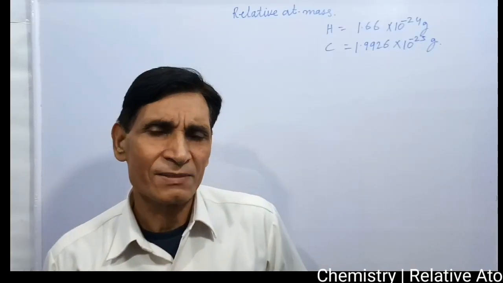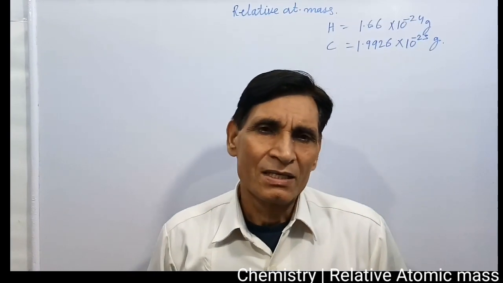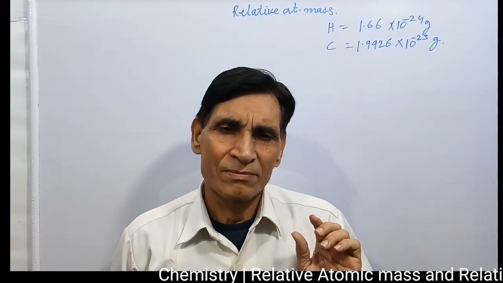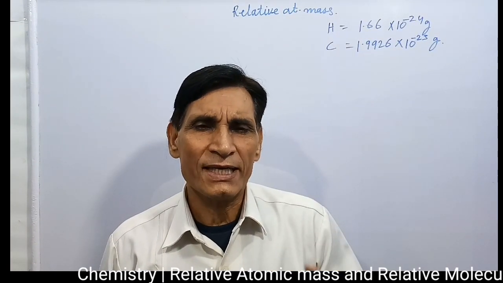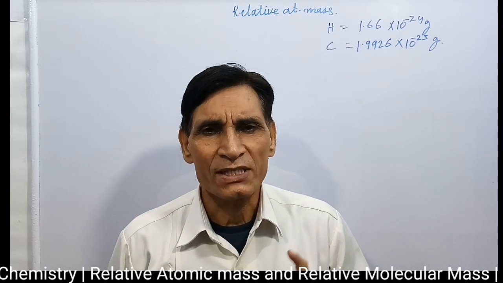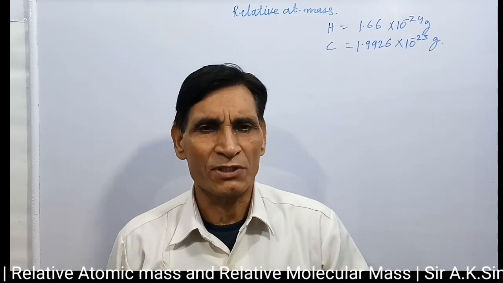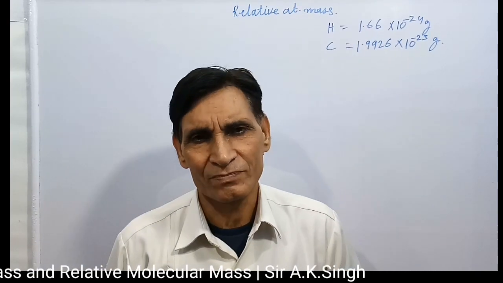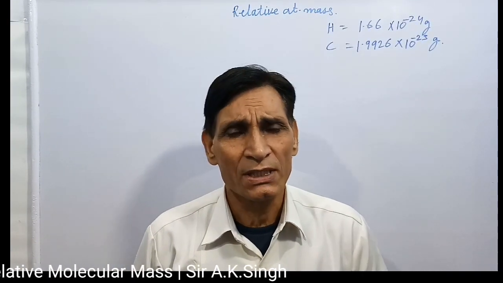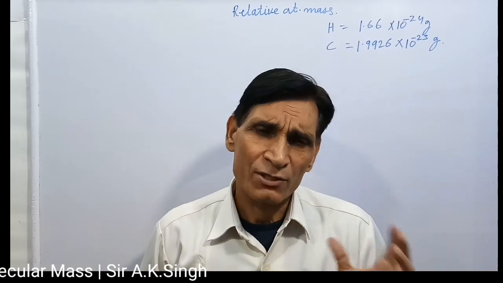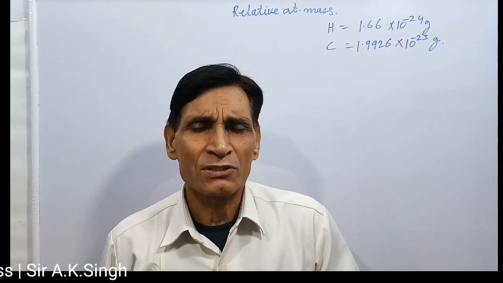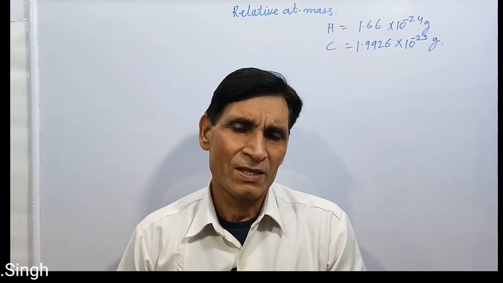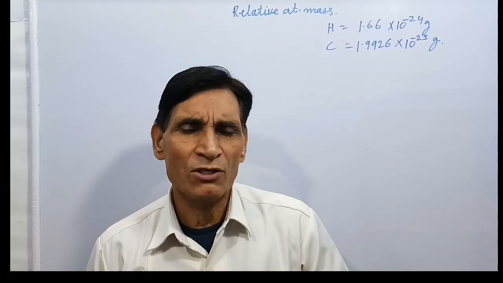In early days, hydrogen, taking mass of hydrogen atom as 1, was considered as a standard one, and other atomic masses were compared with that. But it was found that only hydrogen formed compounds with half of the elements. After that, it was replaced by oxygen.